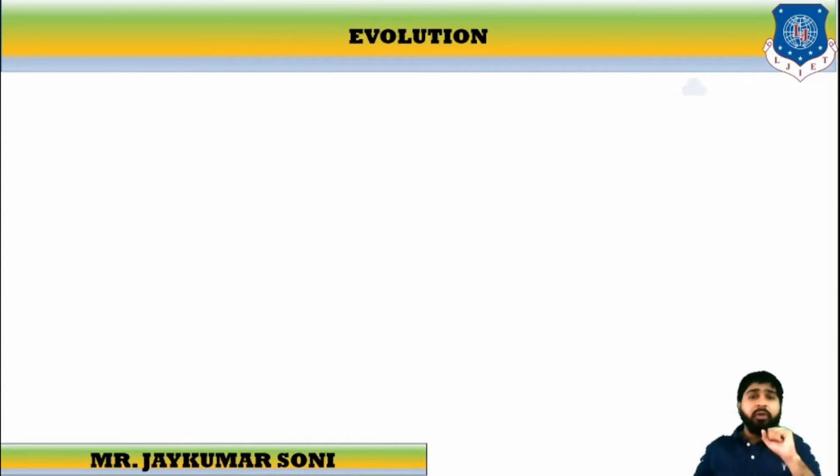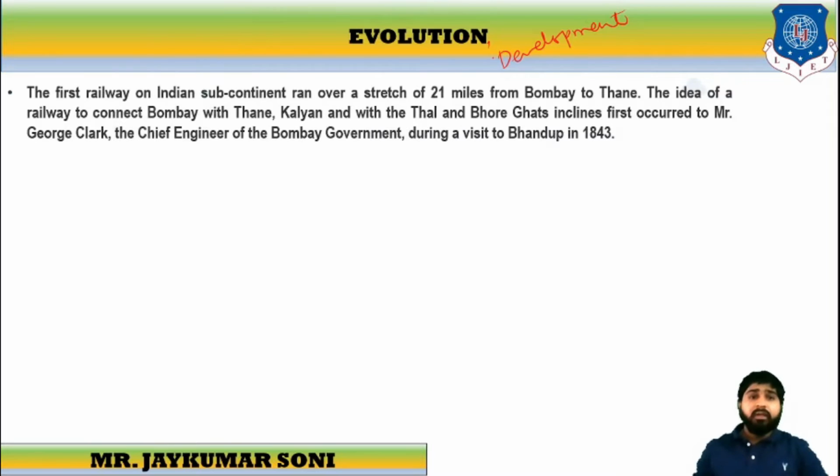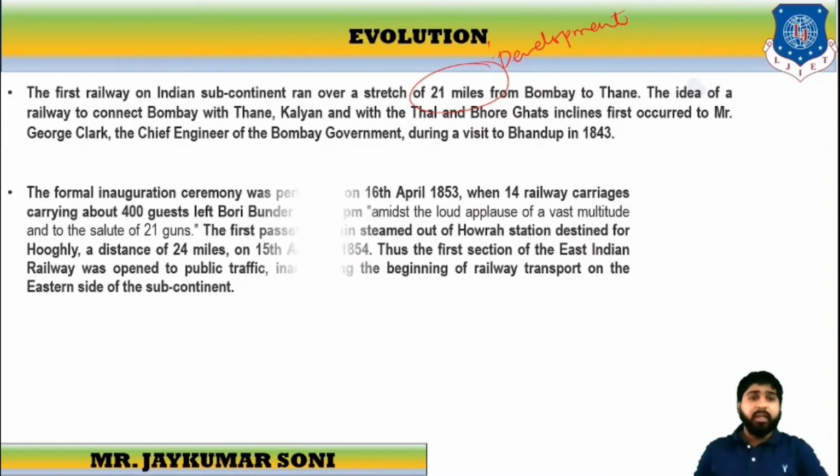Now let us learn about the evolution. Evolution means the development, how it was started. The first railway on the Indian subcontinent ran over a stretch of 21 miles, about 35 to 36 kilometers, from Bombay to Thane. I have already discussed this, but I haven't discussed that the idea of a railway to connect Bombay to Thane first occurred to Mr. George Clark, the chief engineer of Bombay government, during a visit to Bhau in 1843.